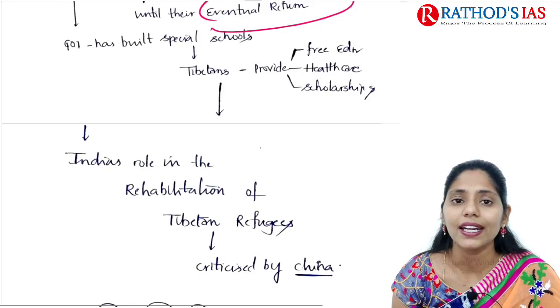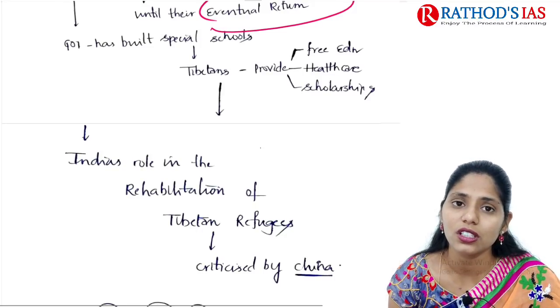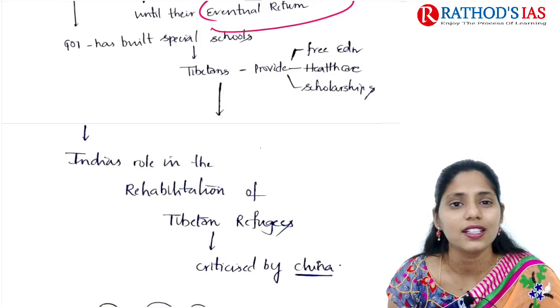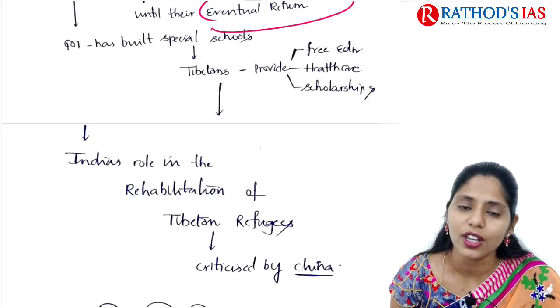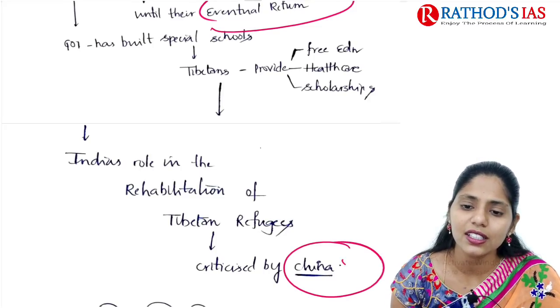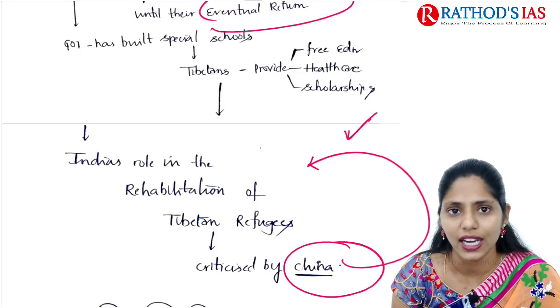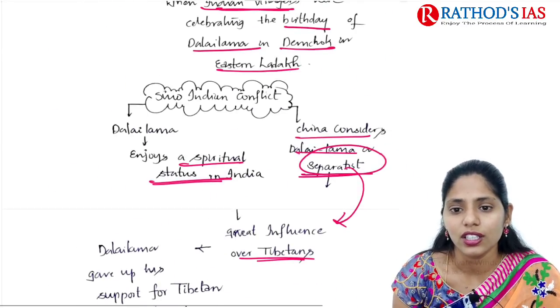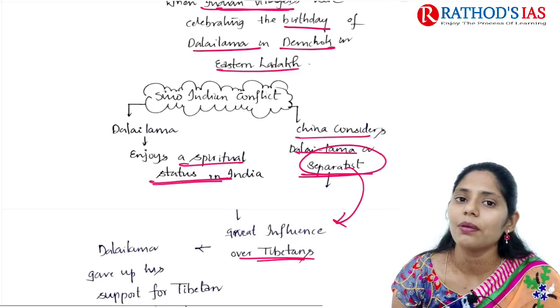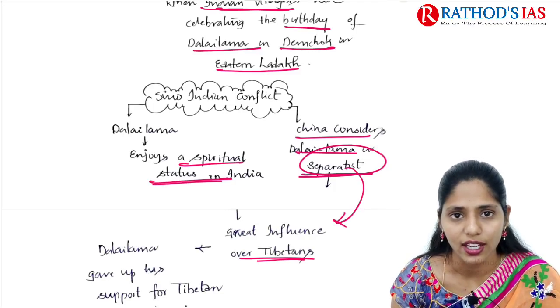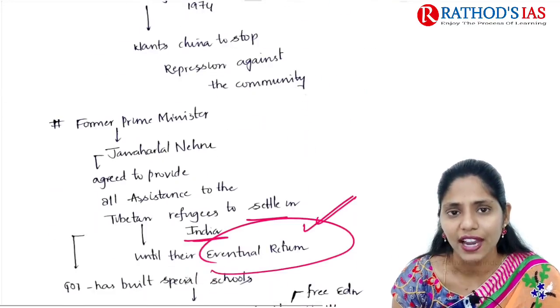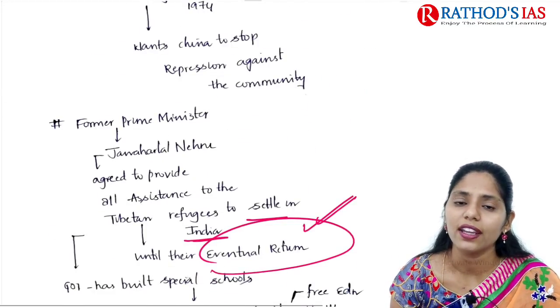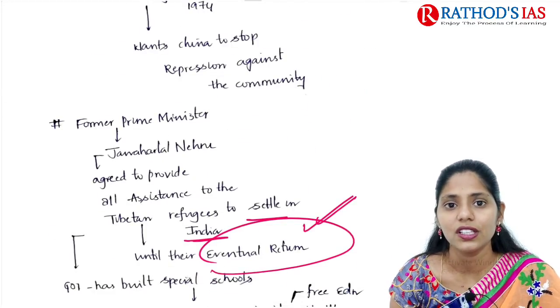India's role in the rehabilitation of Tibetan refugees is mainly criticized by China. China says all this is done because of the Dalai Lama, who China considers a separatist. Okay, so these are some facts and details about why there is a Sino-Indian conflict regarding the Dalai Lama.